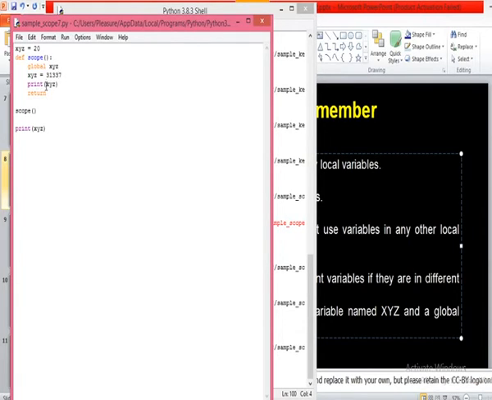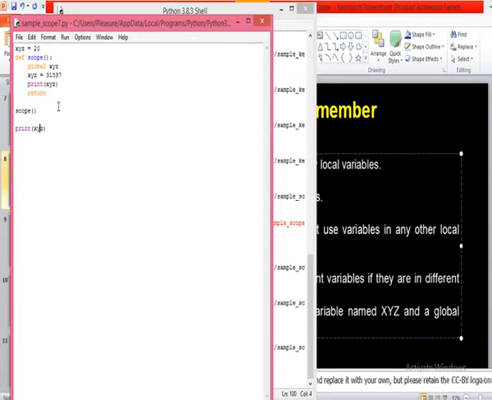Then this print statement will print 31,337. Then for this print statement, what is the new value of xyz? 31,337, because I didn't create a new variable in the function. Listen to my words. I changed the global variable.